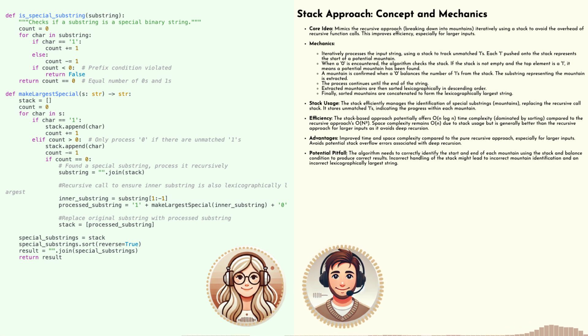This sounds incredibly efficient. But how do we actually use the stack to construct our final maximized string? Do we sort the elements in the stack? It's not quite as straightforward as sorting the stack directly. We need to use the information stored in the stack, the ones and their positions, to strategically build up our final string piece by piece.